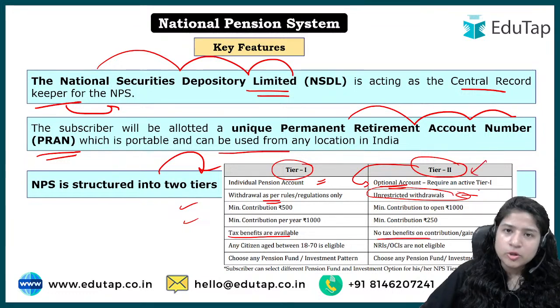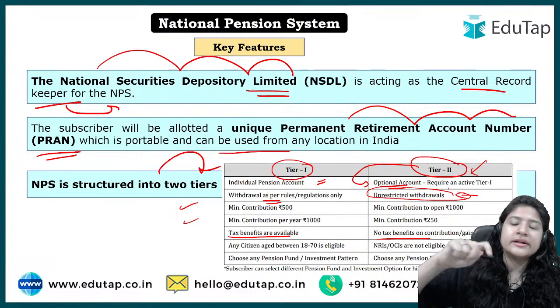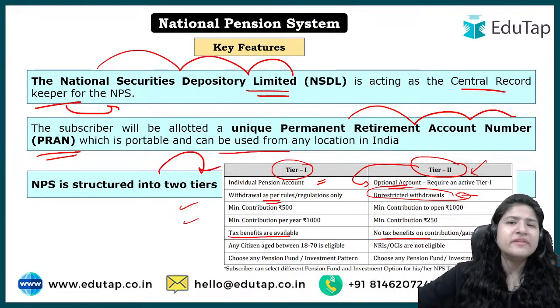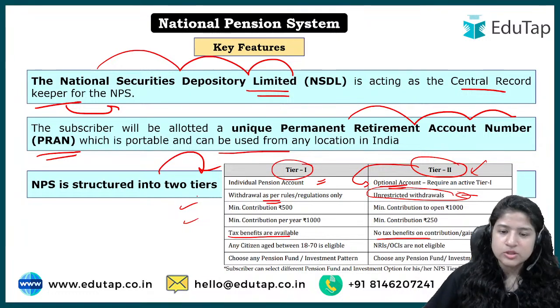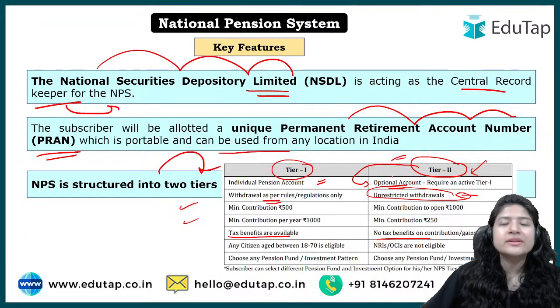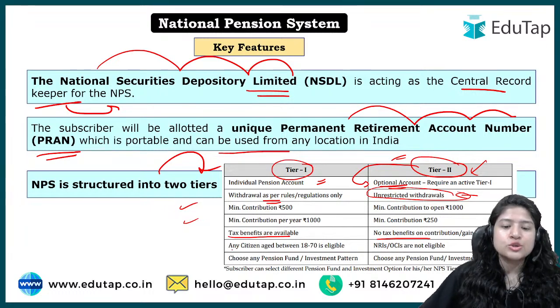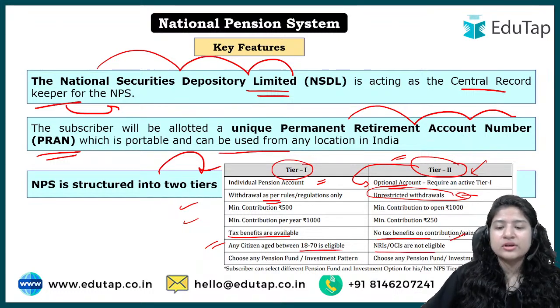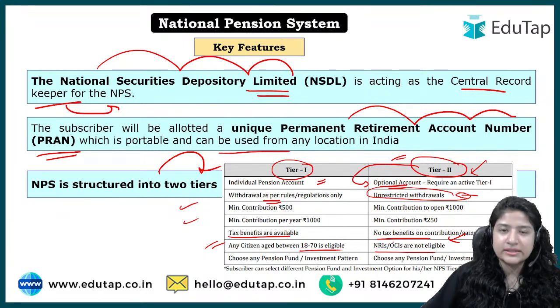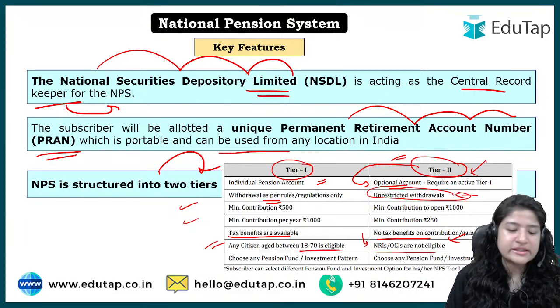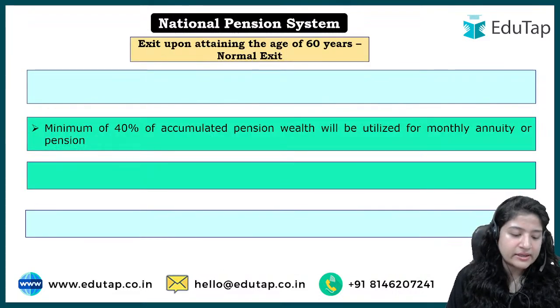So why would people want to invest, right? Because here the interest rate is comparatively better than what you are going to get in your savings account, right? So there can be other reasons also. And also because we have understood that tier 2 is more about having more money during the retirement age, right? Apart from that, any citizen is eligible, the same eligibility criteria we have understood. But where in tier 1 NRIs and OCIs, overseas citizens of India, are eligible, here they are not eligible. So I have added some of these similarities and differences here. You can read it now.